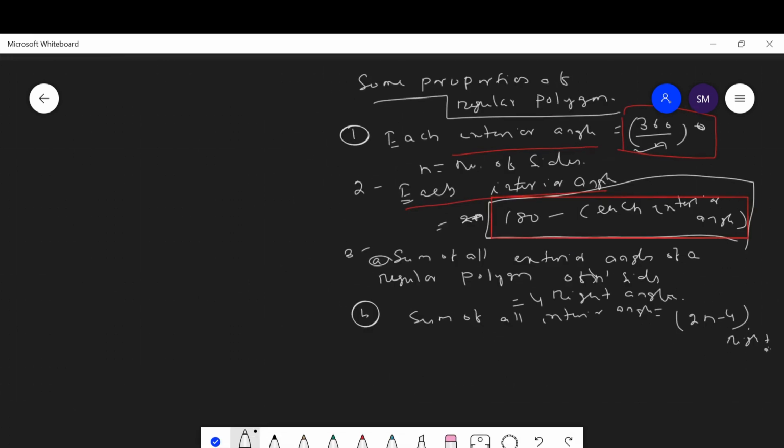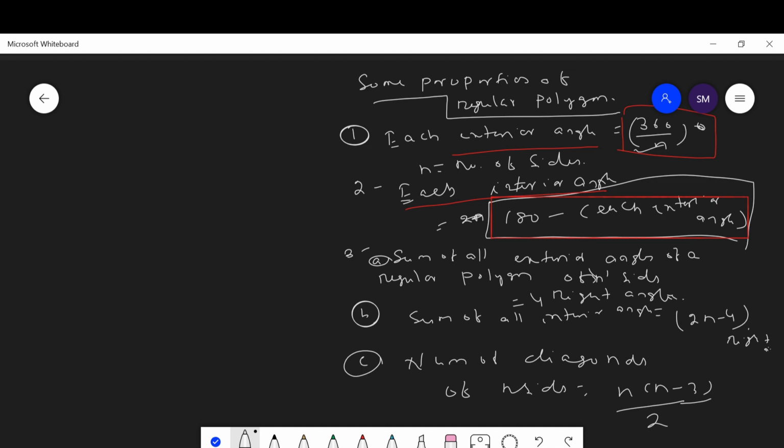Now let us discuss another property of regular polygons: the number of diagonals in a polygon of n sides is equal to n into n minus 3 upon 2. Okay. Now let us discuss some examples to verify the properties.